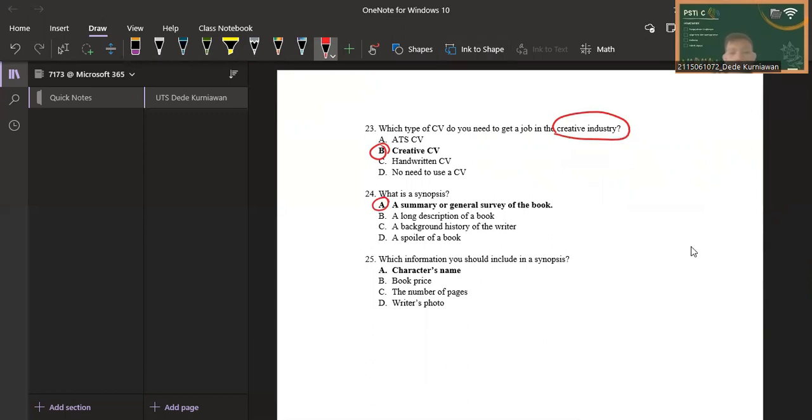Number 25: which information should you include in a synopsis? Book price is not, you should not put book price in the synopsis. The number of pages is not, and writer's photo is not. So the answer is character's name.